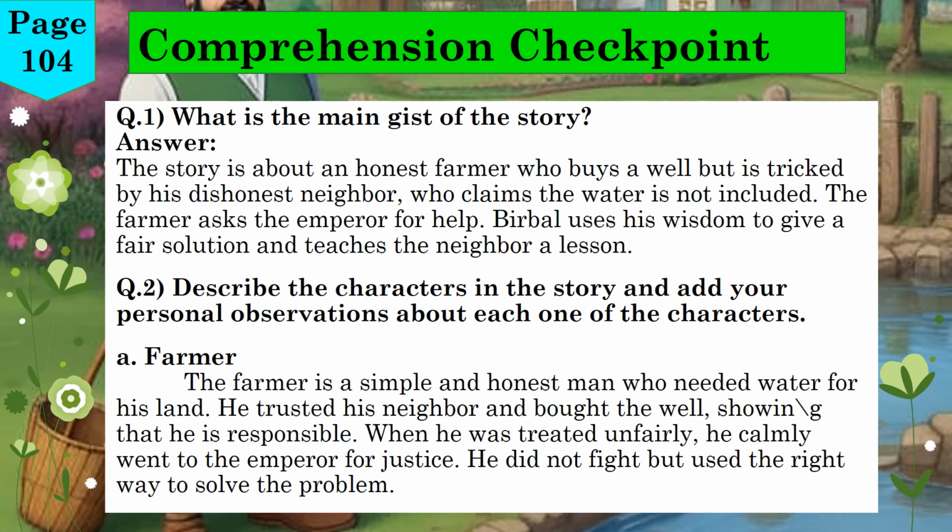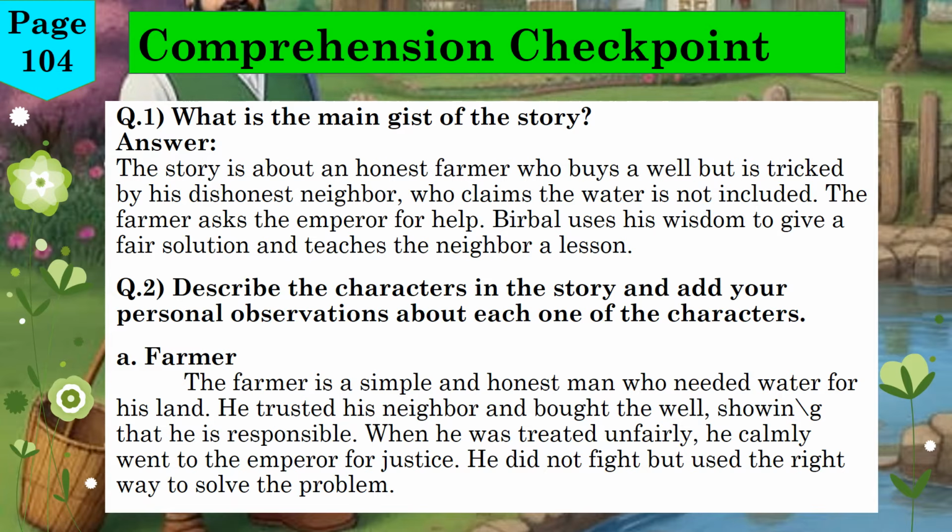Let's now move on to the comprehension checkpoint on page 104. We'll read each question carefully and go over the answers with explanation. Question 1. What is the main gist of the story? Answer. The story is about an honest farmer, who buys a well but is tricked by his dishonest neighbor, who claims the water is not included. The farmer asks the emperor for help. Birbal uses his wisdom to give a fair solution, and teaches the neighbor a lesson. Now let's look at the next question.